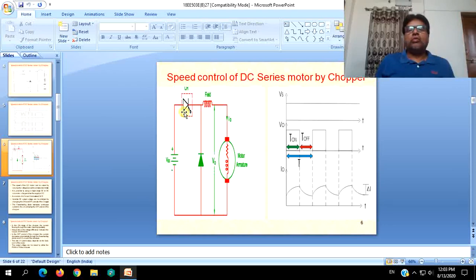For chopper control of DC motors, forced commutation circuits are necessary and compulsory, and we have to design them. Because of that, cost will be more when compared to single phase converter drives of DC. So forced commutation circuits are necessary.